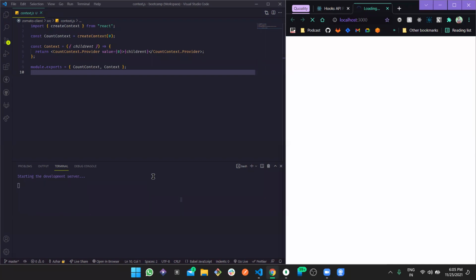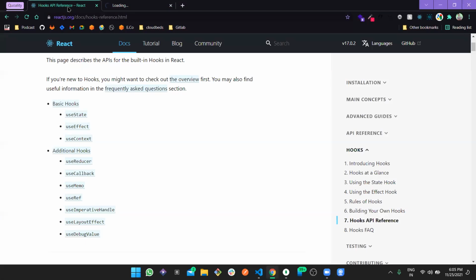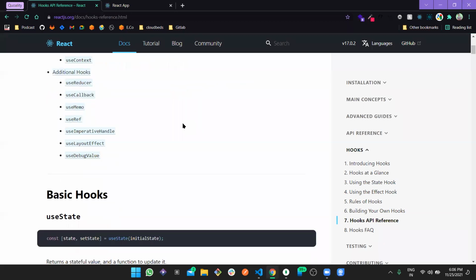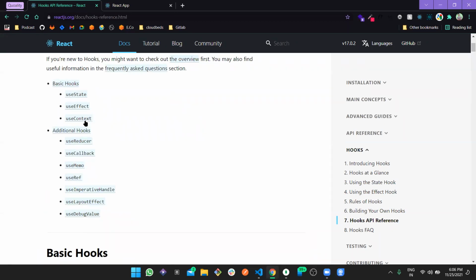Till it's getting started, let's move forward and see what we are going to learn in theory. We learned till useContext, though we haven't used it. I missed a few parts, so I'll cover those and let you know if I get stuck somewhere. Yesterday, till last day, we learned this useContext and not the additional hooks, but this useContext we are not working with.